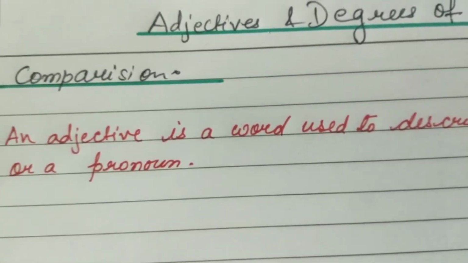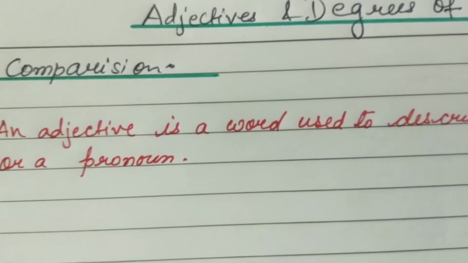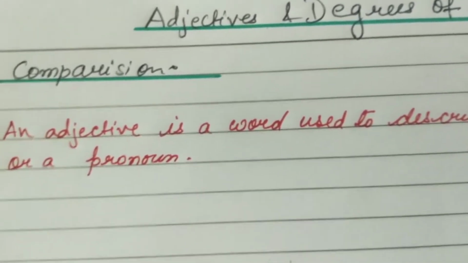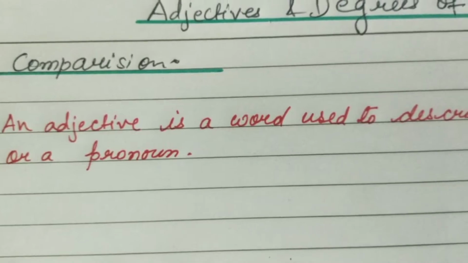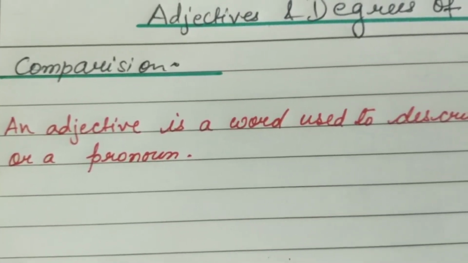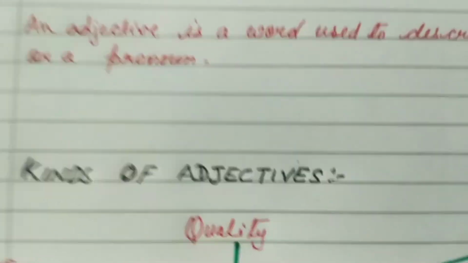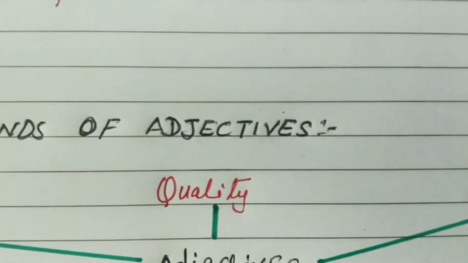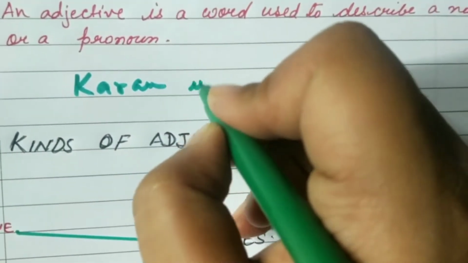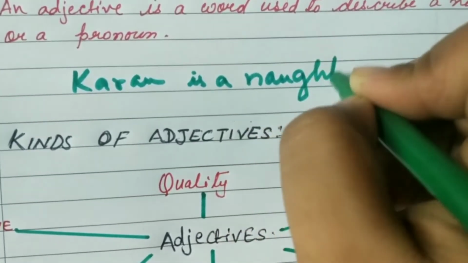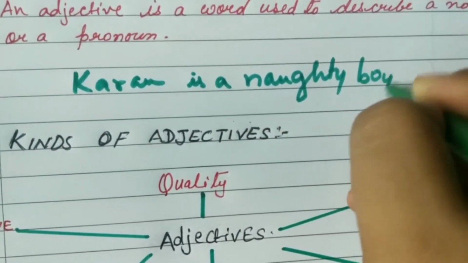As you know, adjectives are the words that tell you more about a noun. So what things can adjectives tell you about a noun? For example, suppose I am writing, Karan is a naughty boy.